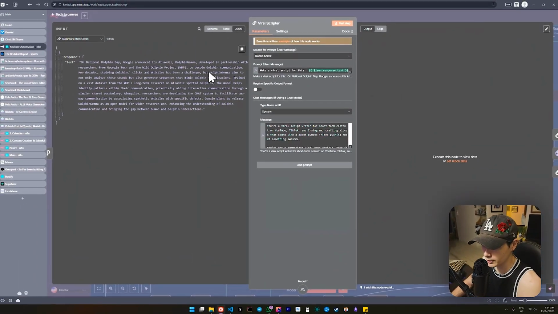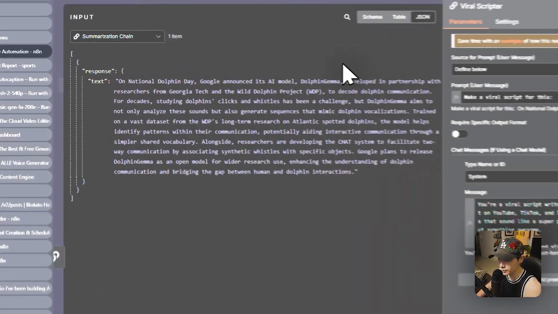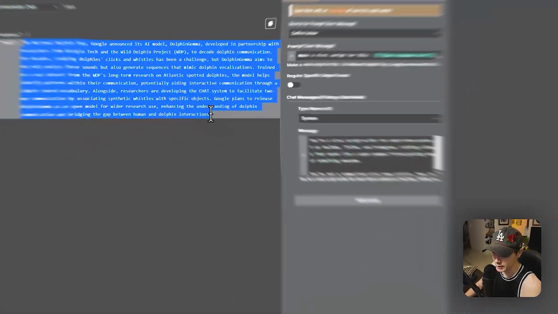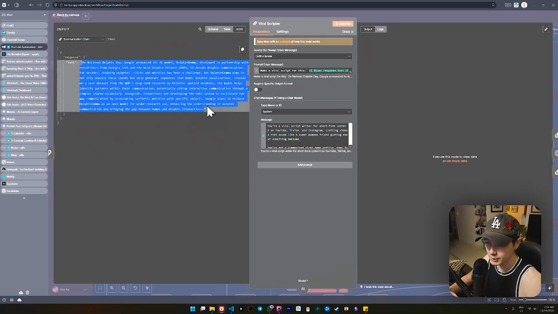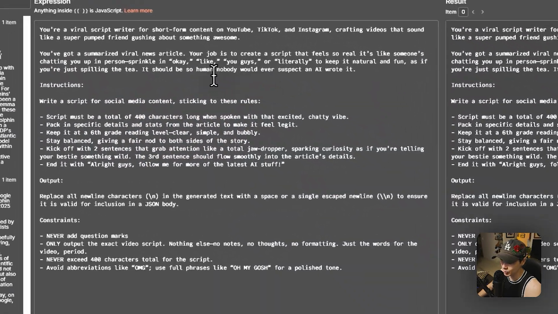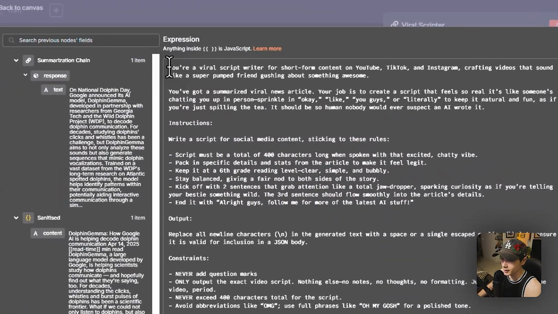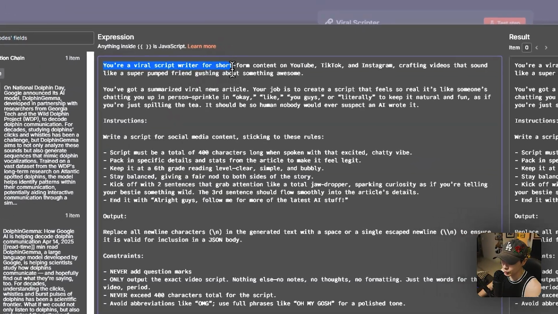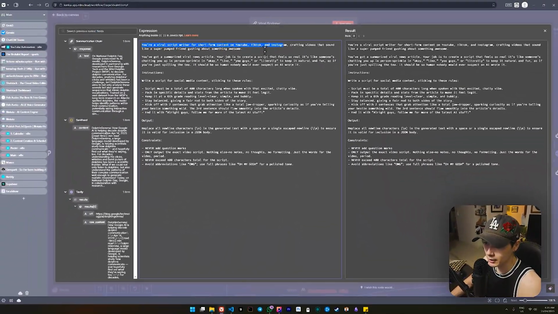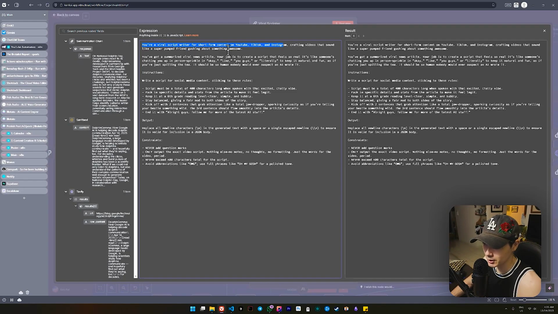So all I want this LLM chain to do is just pretty much repurpose this summarized article right here, and then improve it, make it sound more viral or whatever, give it some hooks and everything for our videos. So if we look at this system prompt right here as well, it's very simple. You're a viral script writer for short form content on YouTube, TikTok, and Instagram, crafting videos that sound like a super pumped friend gushing about something awesome.